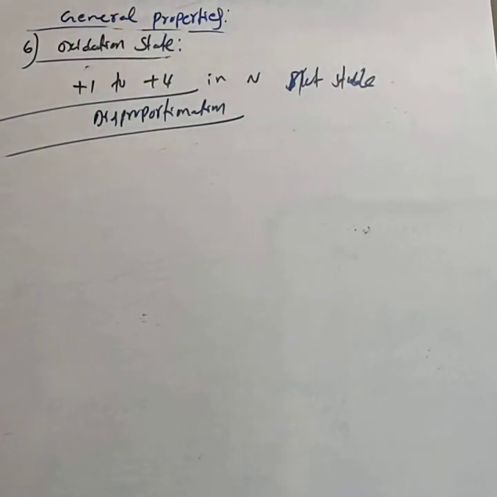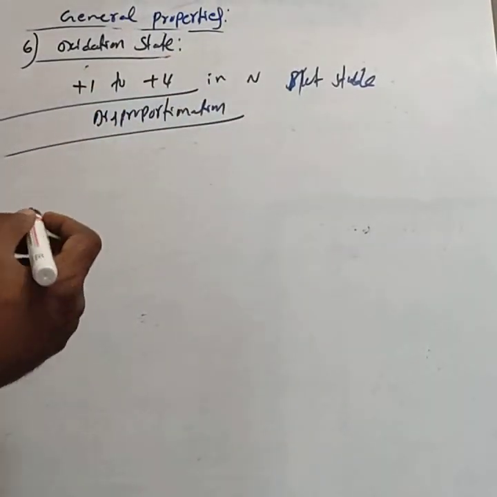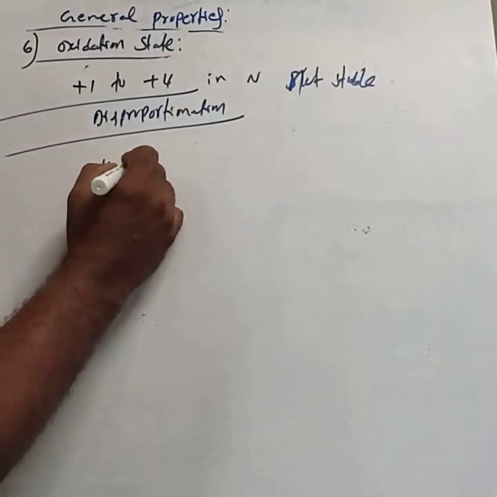They undergo disproportionation. Disproportionation means the same element undergoes both oxidation and reduction. We already studied this in the first year redox chapter. It is called disproportionation.